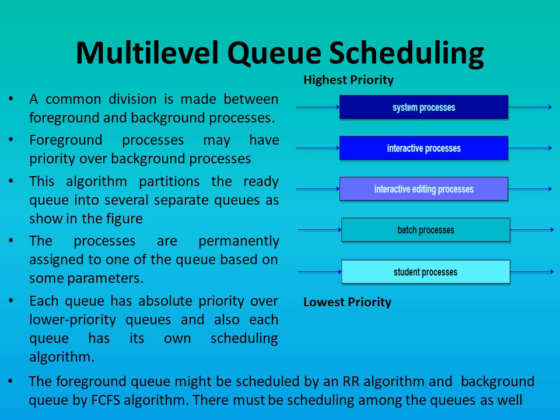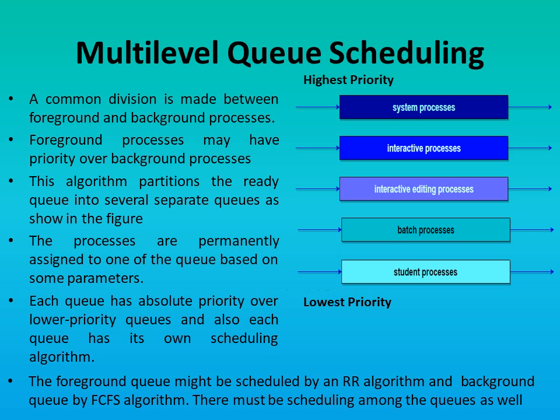So what will happen? Each queue has absolute priority over the lower queue. That means when there are processes in the higher priority queue, then the processes from the lower priority queue cannot be executed. Now the process from lower priority queue can execute only after the higher priority queue is empty.